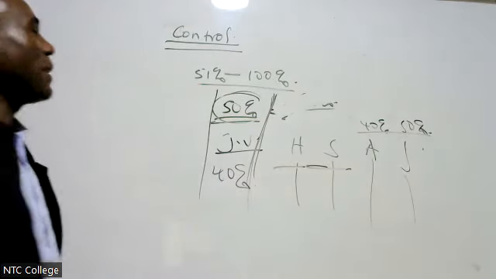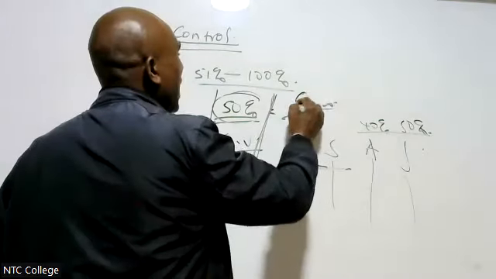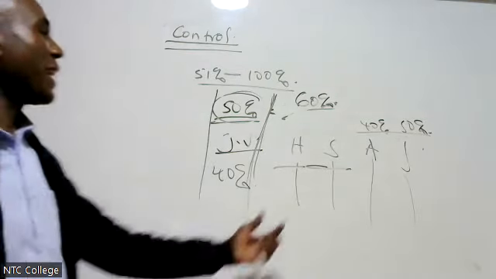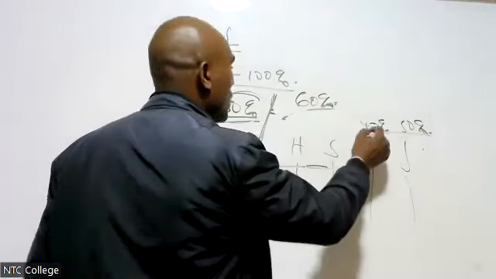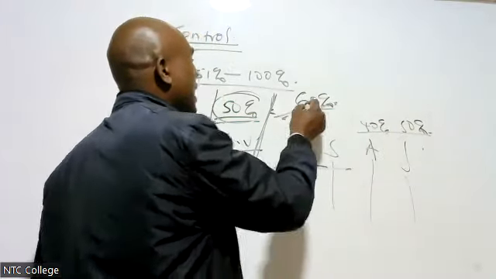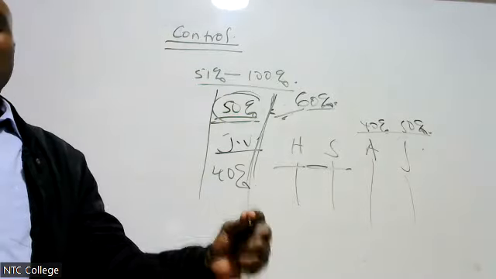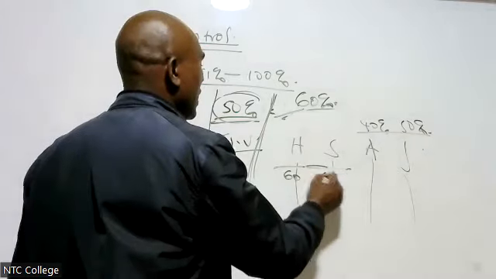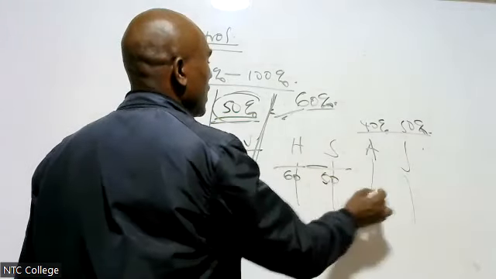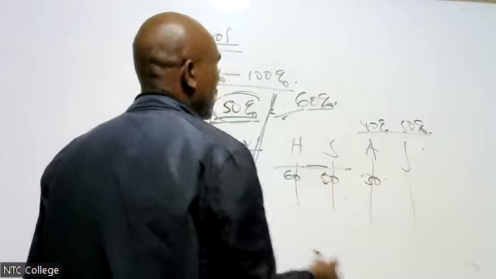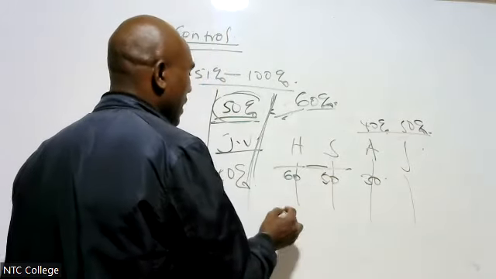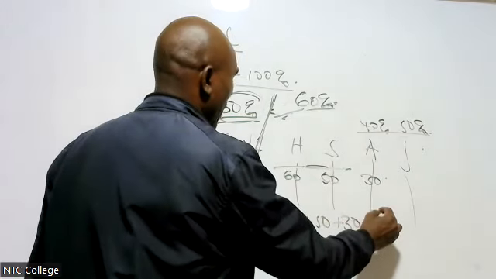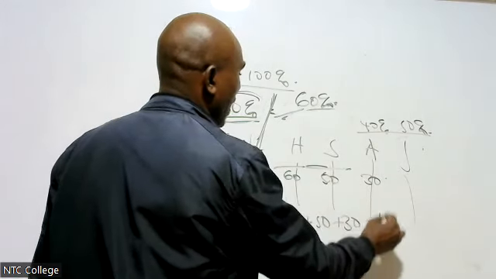But if the examiner has challenged us with another form of control, 60%, for example, in A, although I have 40%, but he has said I make 60% of the decisions. Then when I'm consolidating, this is 60, this is 50, this is 30 of assets. I will take 60 plus 50 plus 30. I get 110.